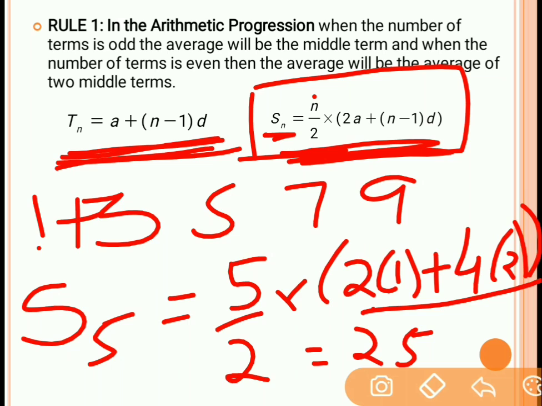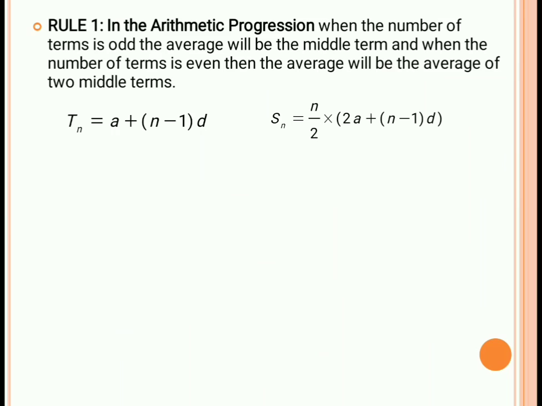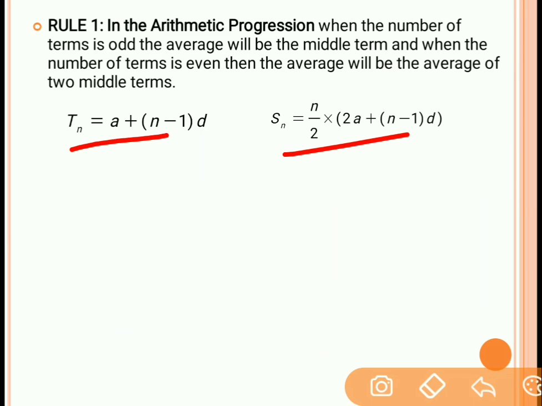Now if you add this, 1 plus 3 is 4, 4 plus 5 is 9, 9 plus 7 is 16, 16 plus 9 is also 25. Now suppose you want to find the summation of the first 3 terms in the arithmetic progression, then n in this formula will be 3. So that will be 3 by 2 into 2a plus 3 minus 1 into d. Understood? So Sn is the sum of n terms in the arithmetic progression. Now I hope that you understood these 2 terms in the arithmetic progression. Now going further, we will understand the rule which is given over here.